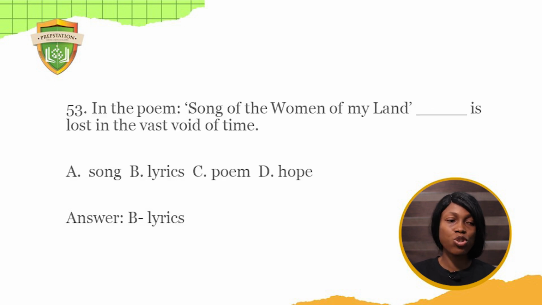In the poem Song of the Women of My Land, dash is lost in the vast void of time. The answer to this question is lyrics. The women sang songs, but the lyrics are lost in the vast void of time because after a while, the children's children, the generations, forget the words. So the lyrics are lost in the vast void of time.